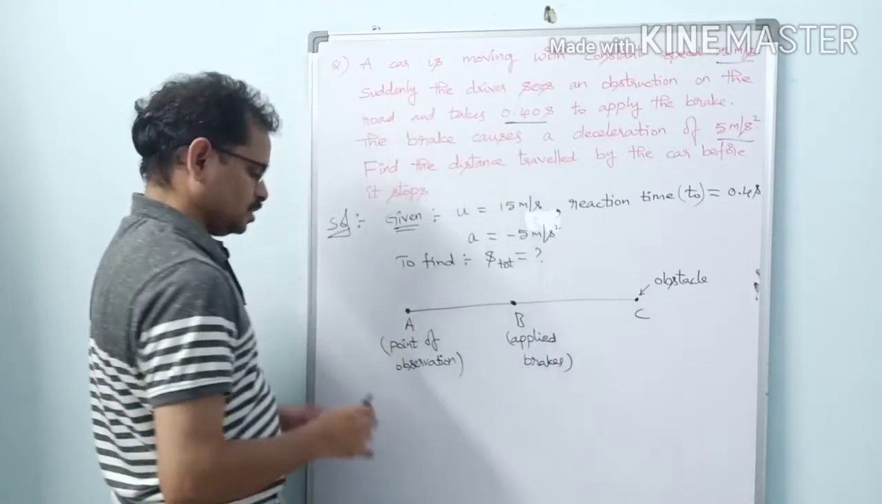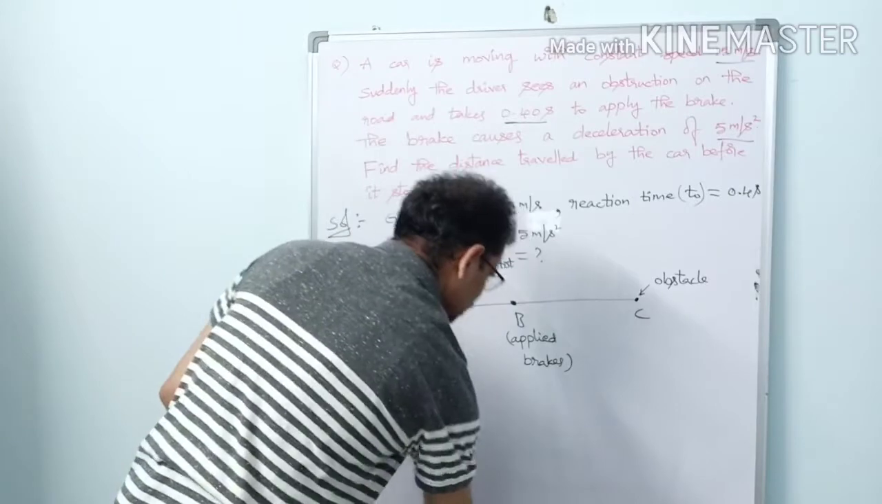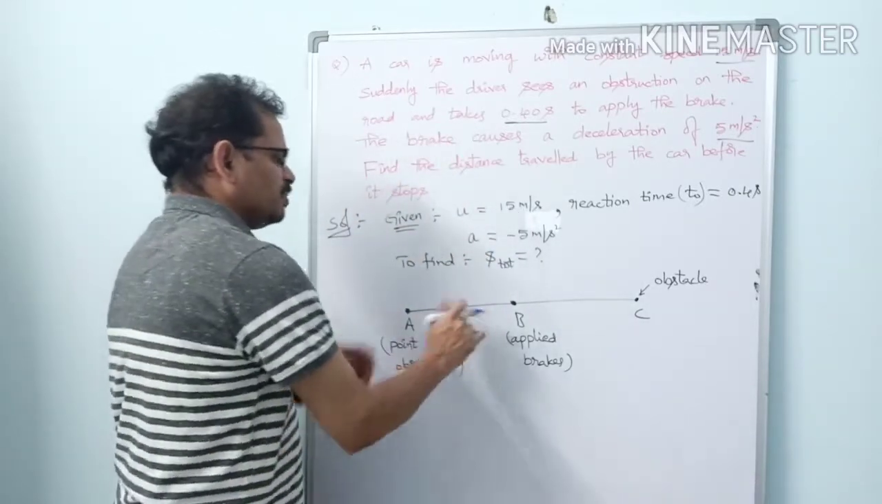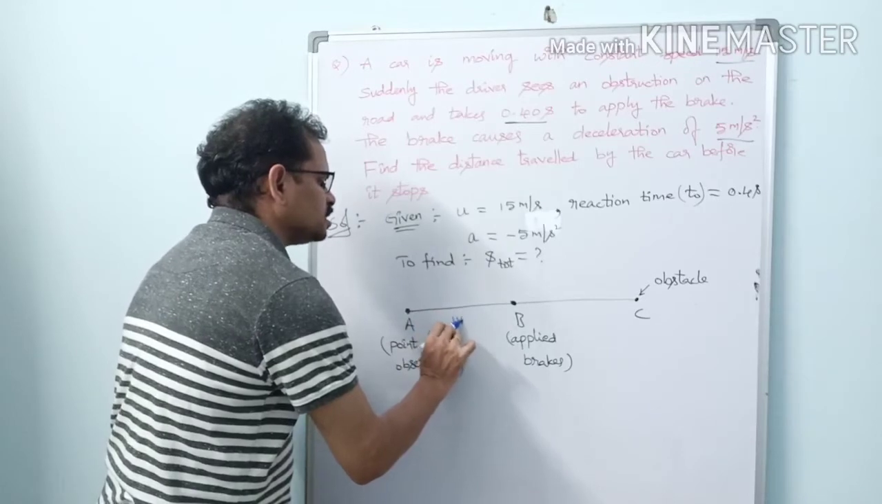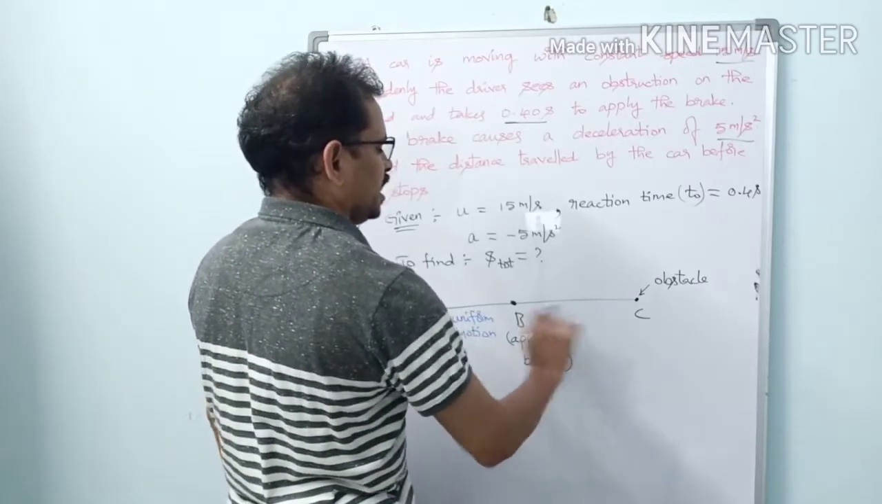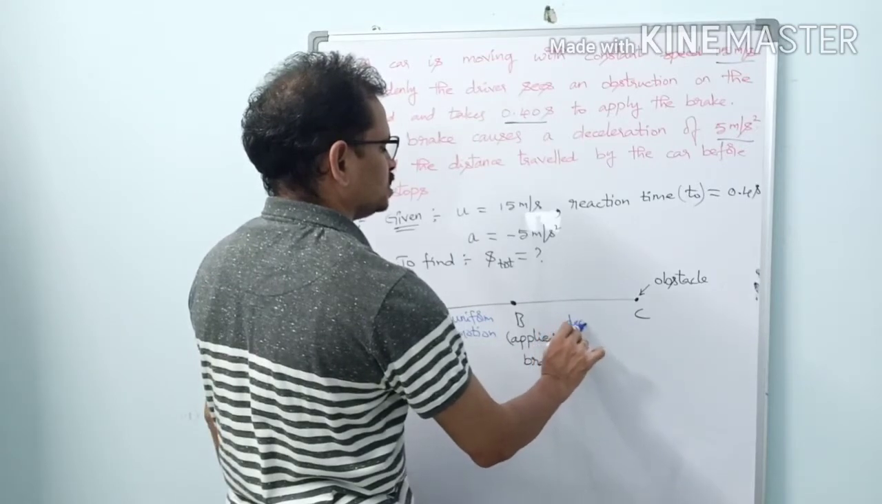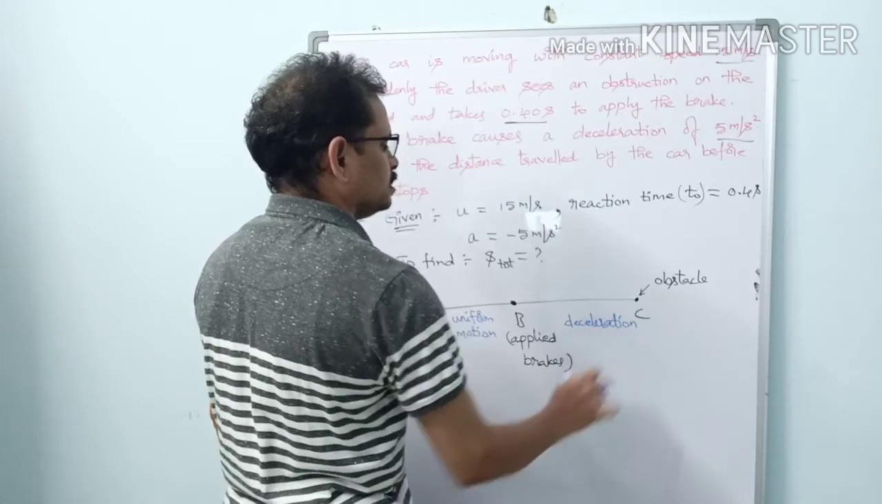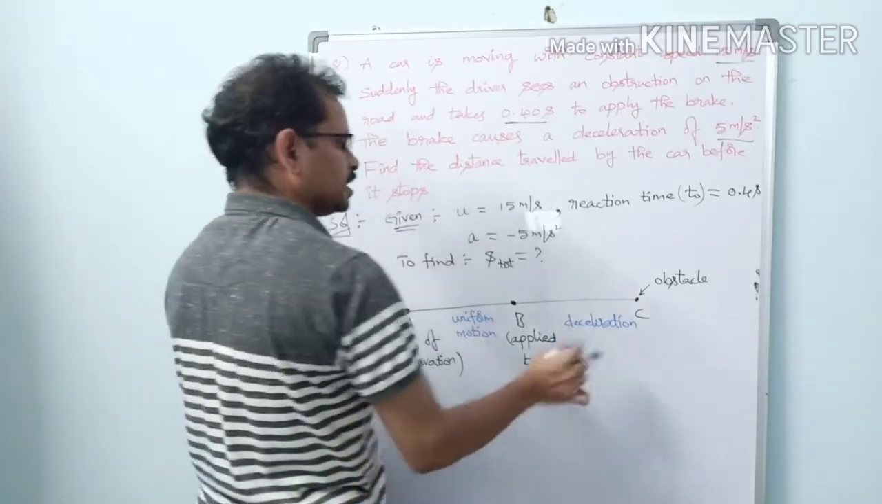So this is the case. Now, from A to B, what type of motion is this? This is uniform motion. Constant velocity, we call it uniform motion. And from B to C, what type of motion? It is a deceleration. Okay?